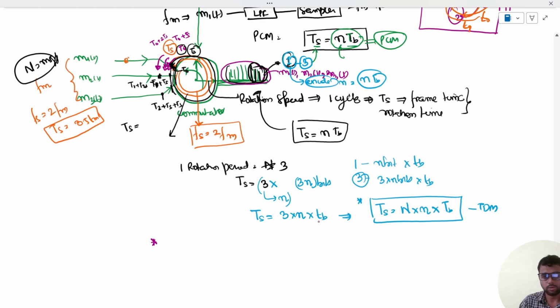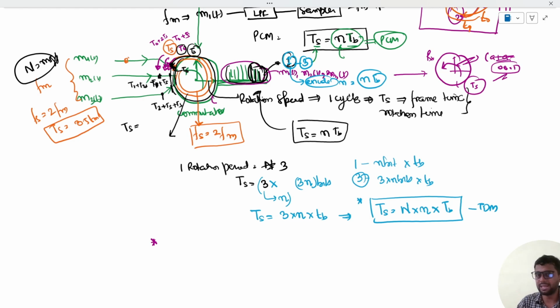Now, this sampling is done, encoding is done, it is given back, and there is another commutator that is known as a decommutator. It has to sample all the signals that are coming to it at the receiver end. So this commutator and decommutator must rotate at the same speed, that is TS. So how does this decommutator know whether the total number of bits that are coming, that is 0001, whatever bits are coming, is complete, or whether it has to sample exactly that number of bits?